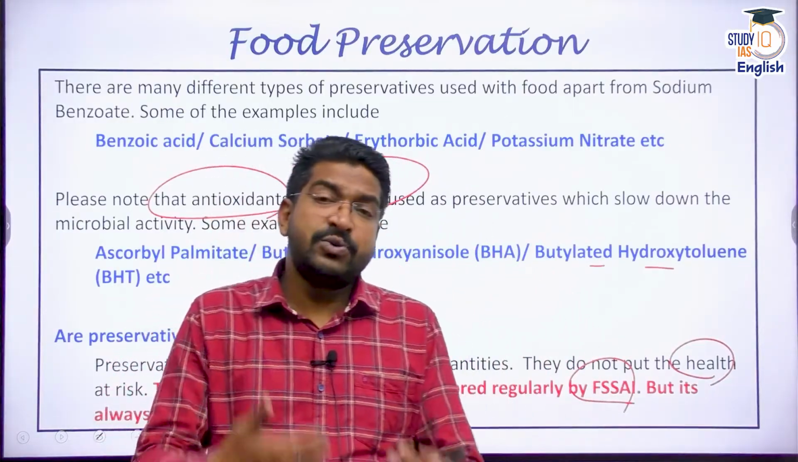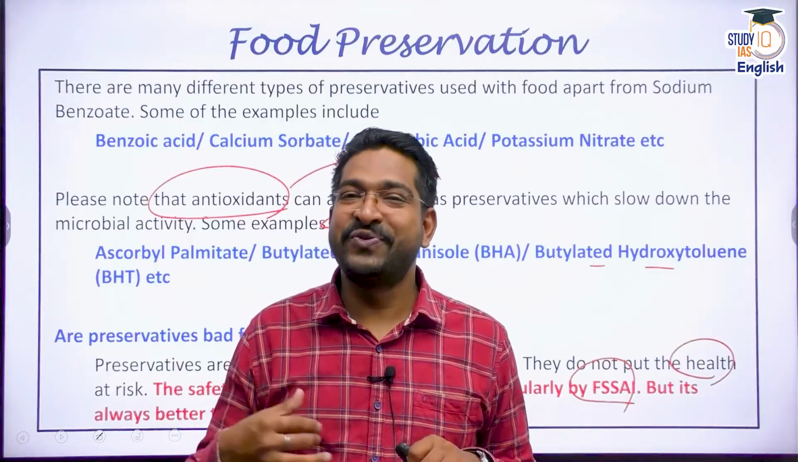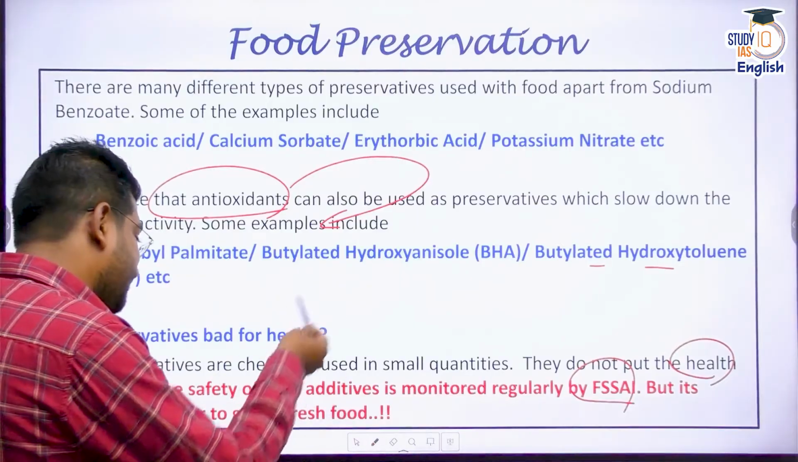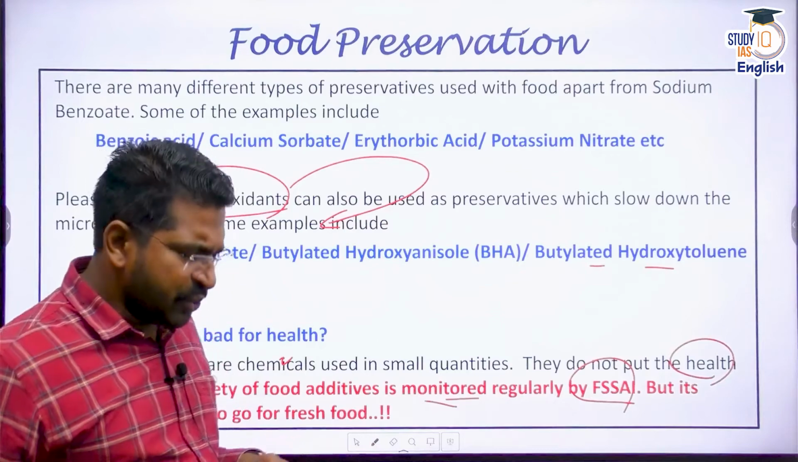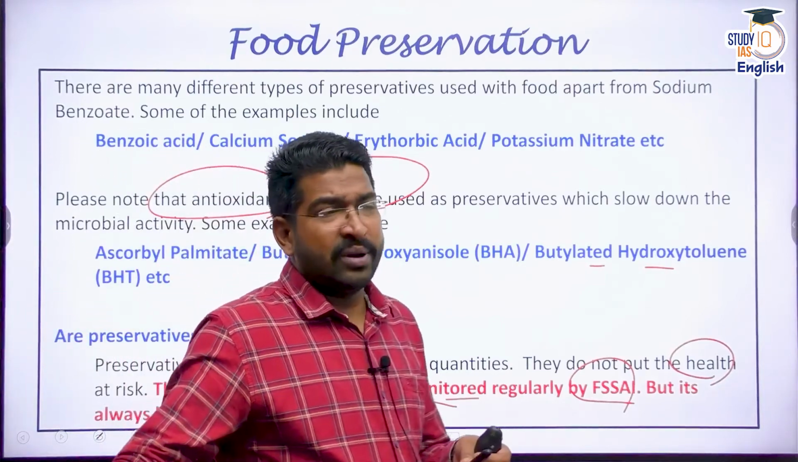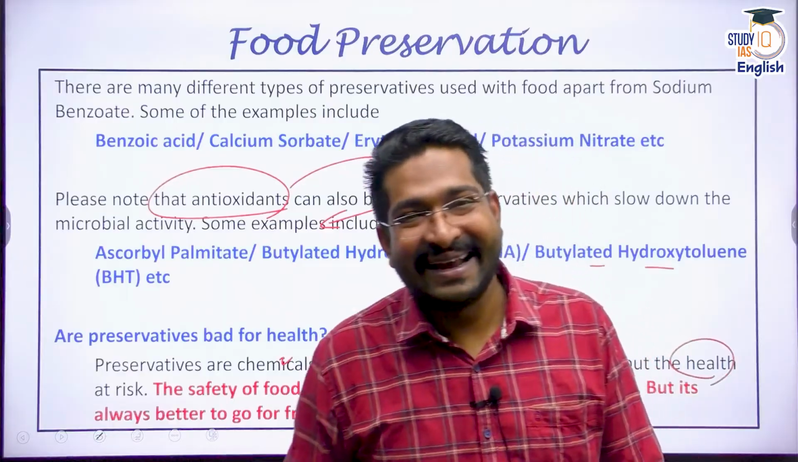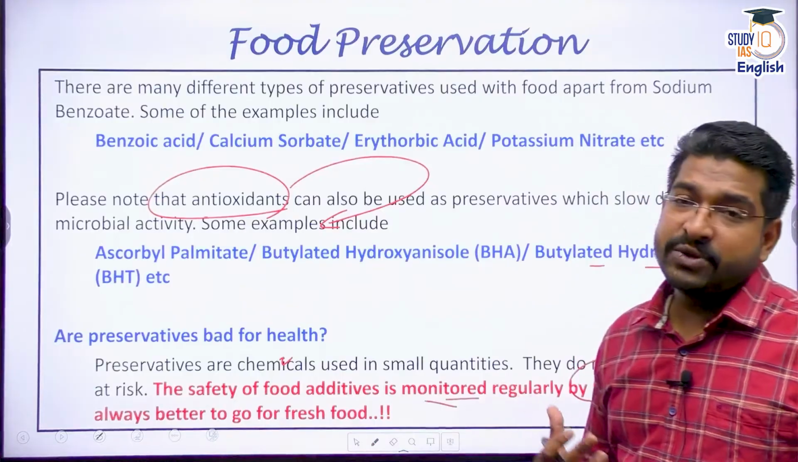I can simply give a suggestion: always go for fresh foods, because fresh foods are always better. Of course, preservatives are used and monitored regularly, and they do not harm you too much. But if you have access to fresh food, why not go for fresh foods? That's the idea. All right, so food poisoning and food preservation. Many MCUs can be set up on this.